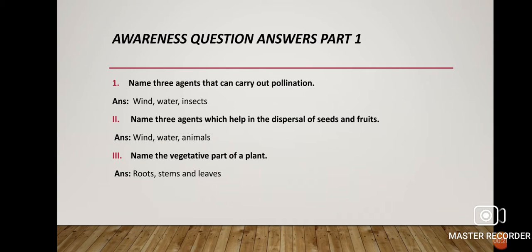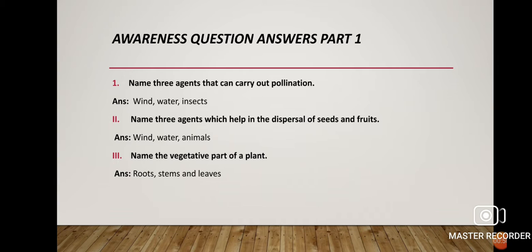So question number 1: name 3 agents that can carry out pollination. Pollination, as we all know, is the method of transfer of pollen grain from the anther of a stamen to the stigma of a pistil. It can be of the same flower or of a different flower. If it is of the same flower, it is called self pollination, and if it is of a different flower, it is called cross pollination.